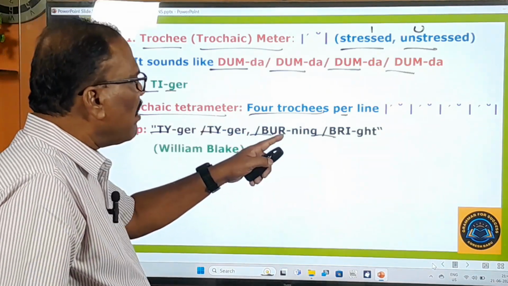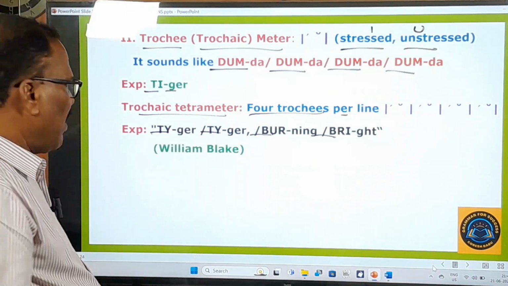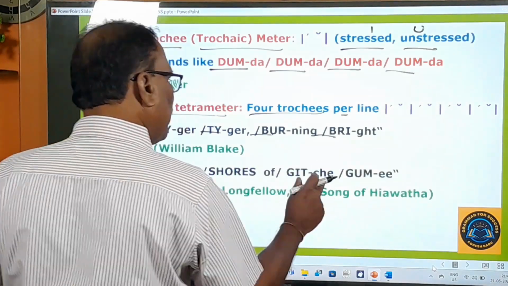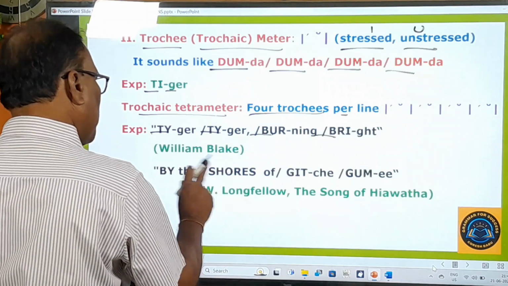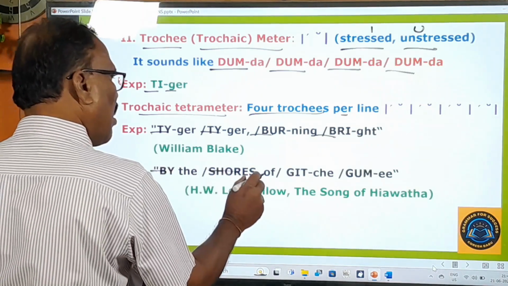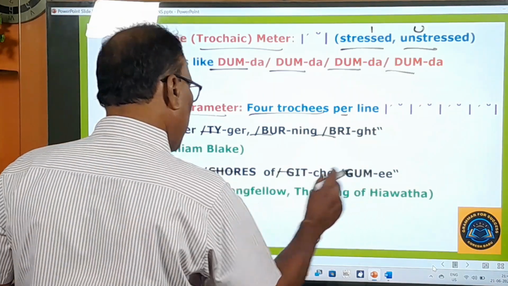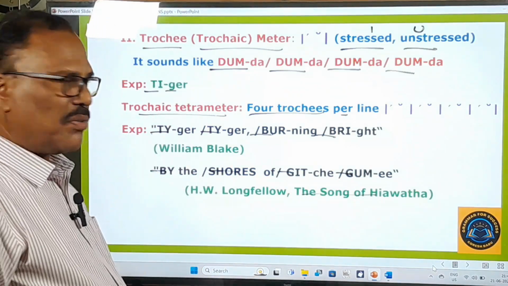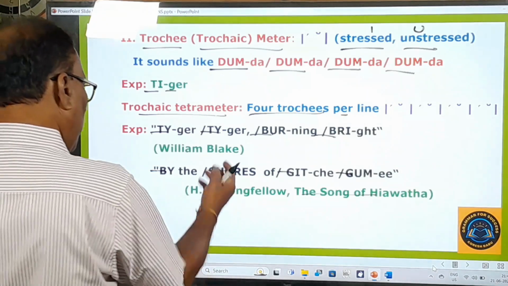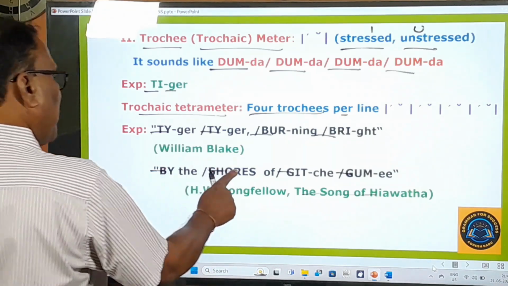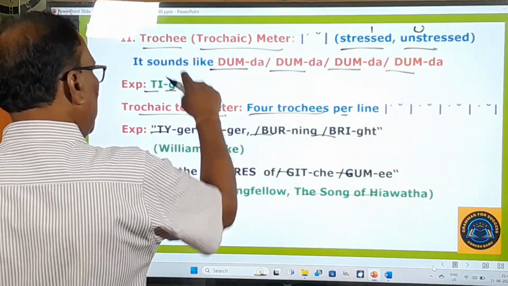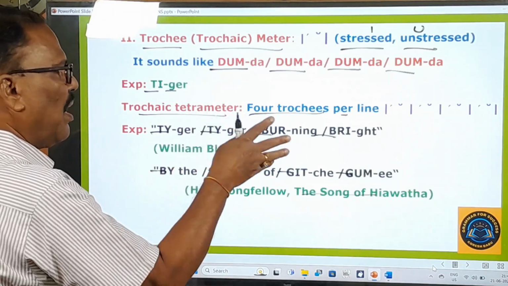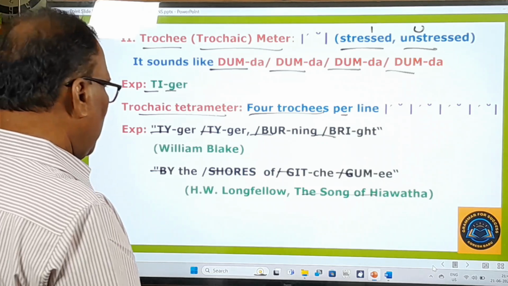And one more example I would like to give you: By the shores of Gitche Gumee, by the shores of Gitche Gumee. This is from H. W. Longfellow's The Song of Hiawatha. From that poem this line is taken. In this line you can find a trochaic tetrameter, 4 feet. Dumda, dumda, dumda. Now let's move on to learn other things.